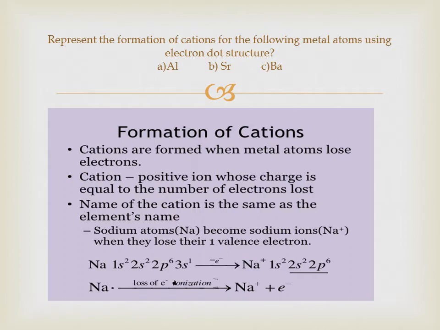If we discuss the electronic configuration of sodium, it is 1s2, 2s2, 2p6, 3s1. So if sodium loses one electron, it can attain 8 electrons in its valence shell. So the sodium atom loses an electron and forms a cation.